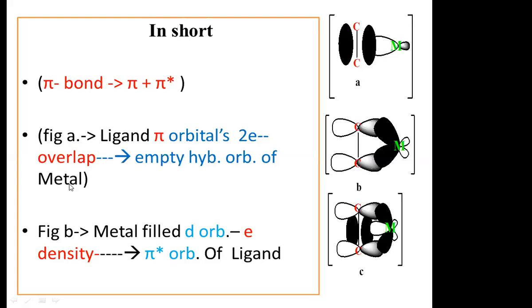The formation of the ligand-to-metal bond involves overlapping of the pi bonding orbital containing two electrons with the empty hybrid orbital of the metal. Similarly, the formation of the metal-to-ligand back pi bond involves transfer of electron density from the metal's inner d orbitals to the pi antibonding orbitals of the ligand. This is a short discussion of the structure and bonding of the metal-ethylene complex.